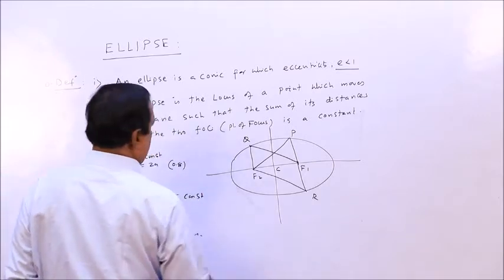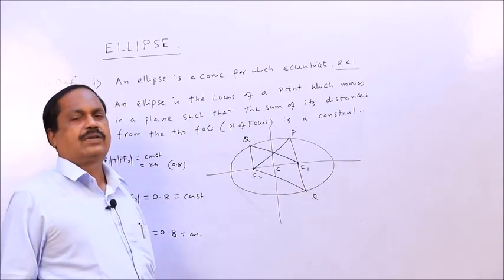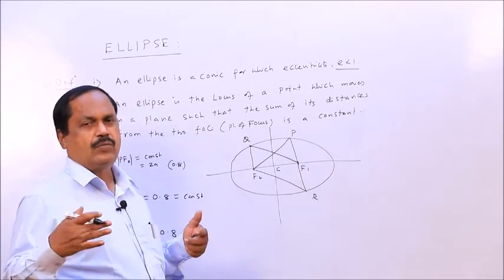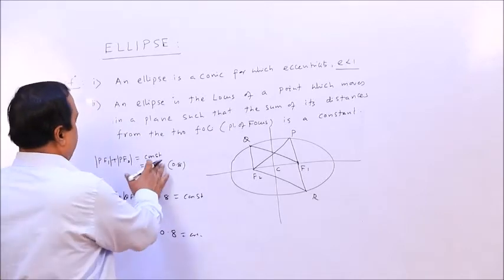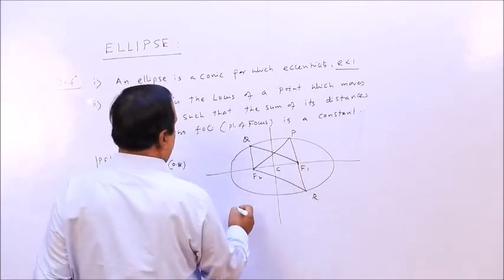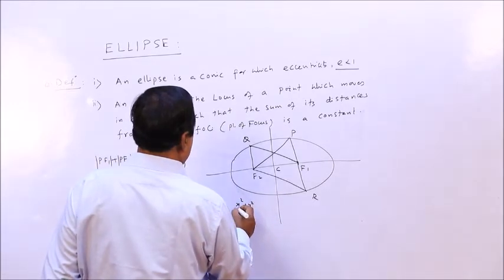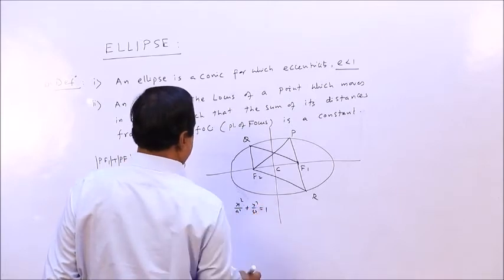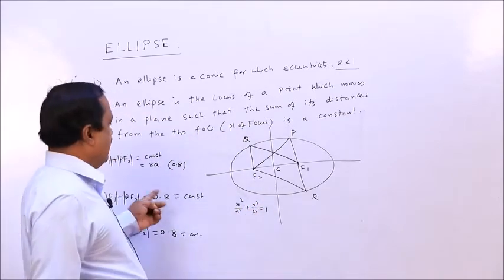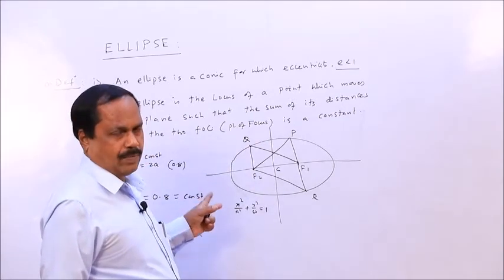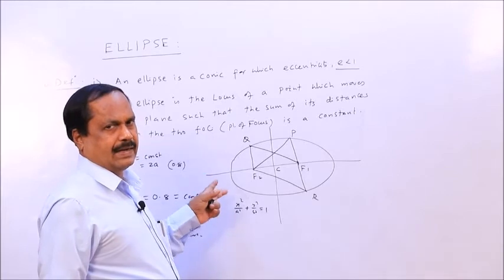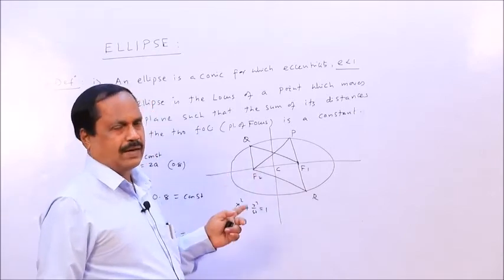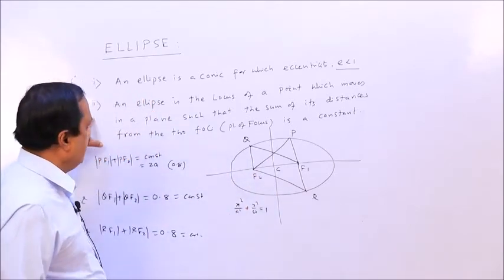This constant, my dear students, all mathematicians take a standard form. We use the same notation so that we can exchange our views. We always take this as 2a. If we take this 2a, the equation will be x square by a square plus y square by b square equal to 1. So this distance is taken as 2a. I will explain everything about the ellipse in detail. This is the major axis, this is the minor axis, this length is 2a, this length is 2b. I will come to that, but get this definition part clear.